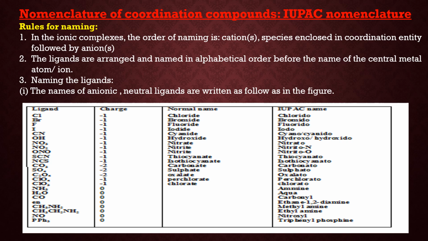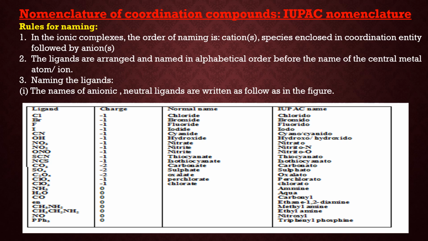For NO3 we use the term nitrato. For NO2 we use the term nitrito-N because nitrogen is the donor atom. And for ONO we use the term nitrito-O as O is the donor atom. For SCN we use the name thiocyanato-S. And for NCS we use the name thiocyanato-N or isothiocyanato.